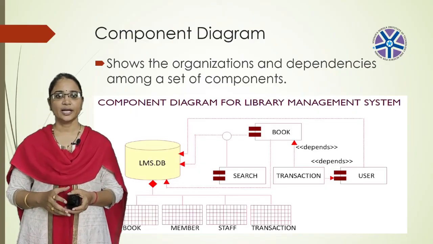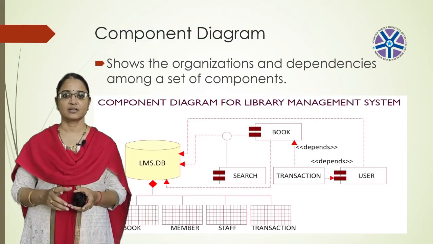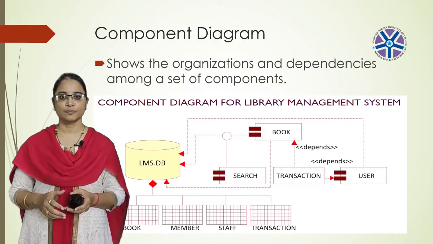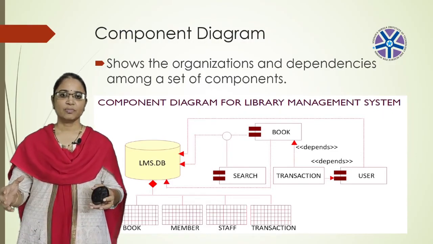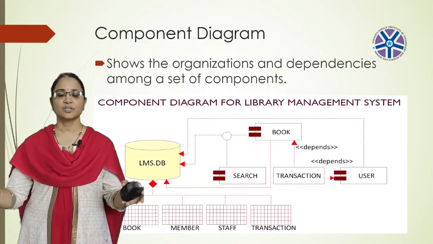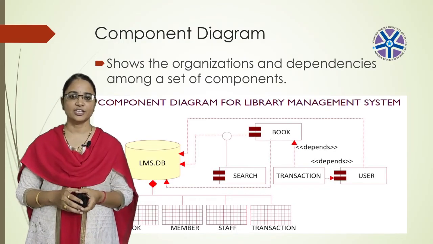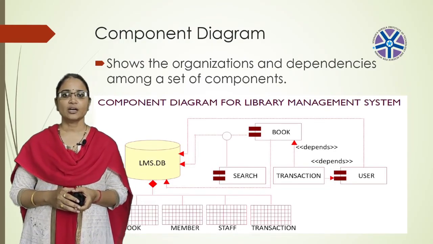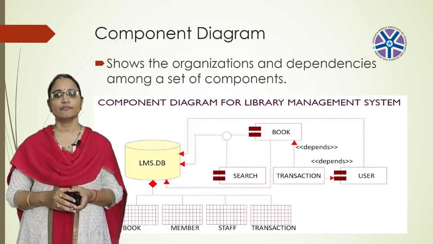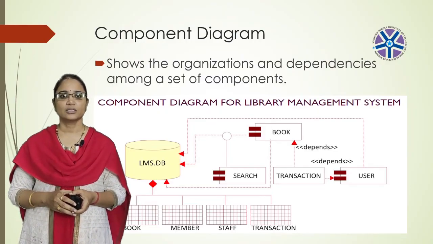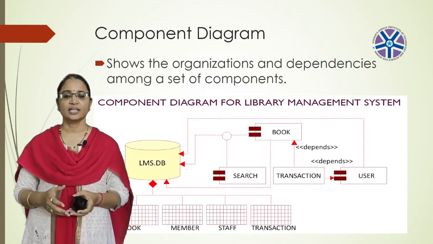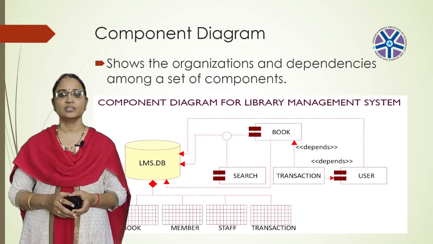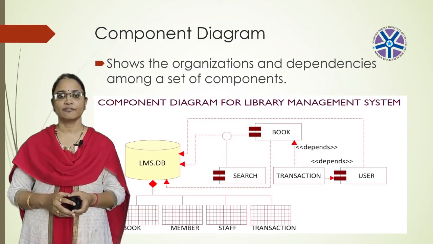A single component diagram cannot represent the entire system, but a collection of diagrams are used to represent the whole system. So, we can use multiple component diagrams if you want to represent the entire library management system. Before drawing a component diagram, we need to have the following artifacts. They are files used in the system, libraries and their artifacts relevant to the application, relationships among the artifacts.